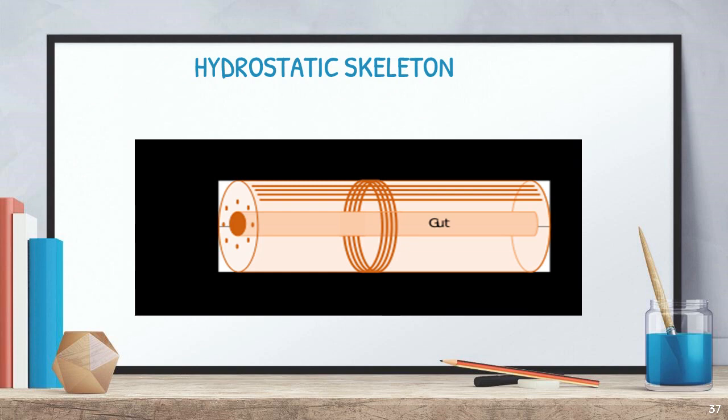That's why they said it's coelomic fluid. So these ring muscles as well as the coelomic fluid together perform like one skeleton. That is called a hydrostatic skeleton. So it is present inside the body. Since this fluid or water support is there inside the body, they say it's a hydrostatic skeleton. Fine.